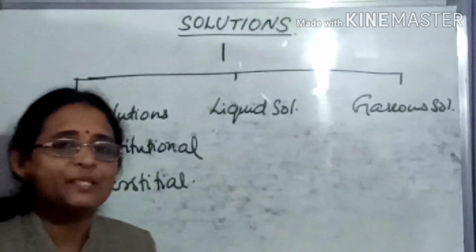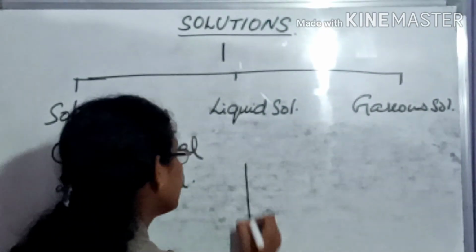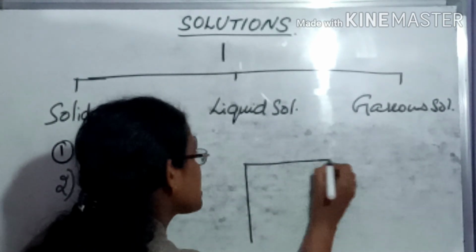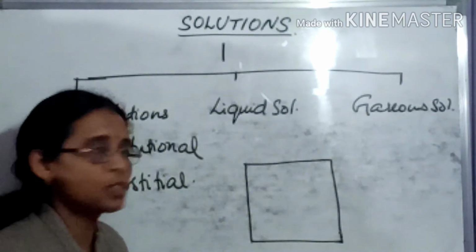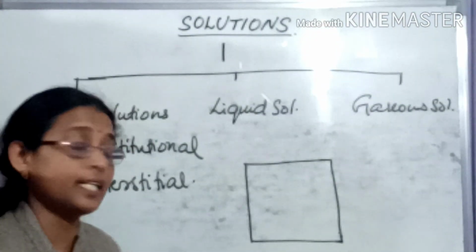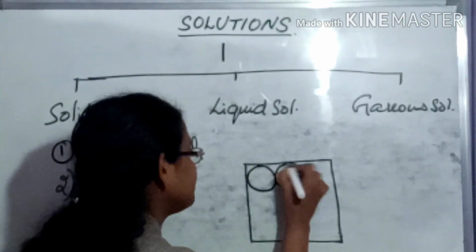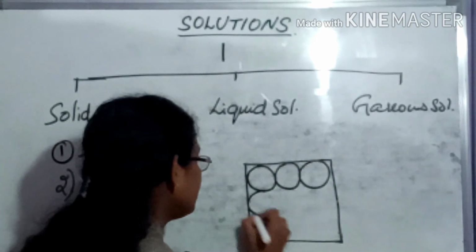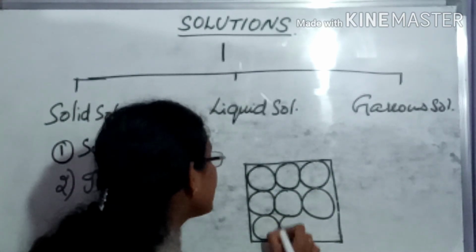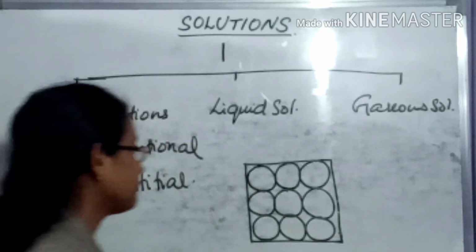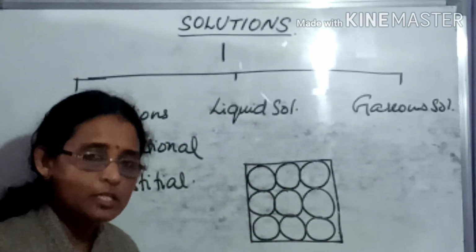Now, what is a substitutional solid solution? Consider a crystal lattice of the solid. This is the solvent crystal lattice, and atoms are arranged like this, and these are the solvent atoms.